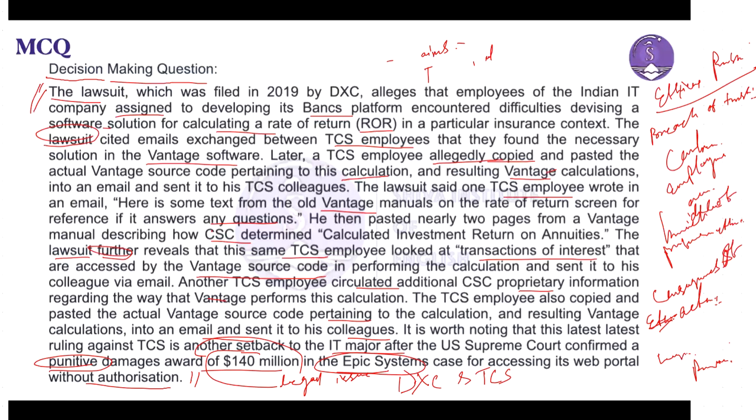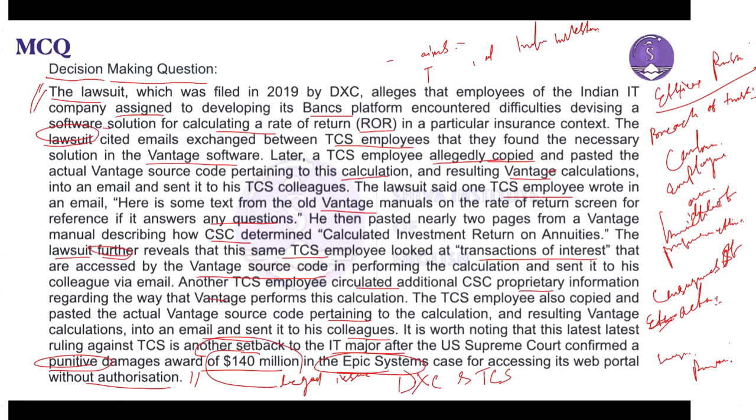At the same time, TCS needs to go for an internal investigation. TCS might conduct an internal investigation to determine the facts and assess whether any internal policies or ethical guidelines were violated or not. This can help in taking corrective action within the organization.